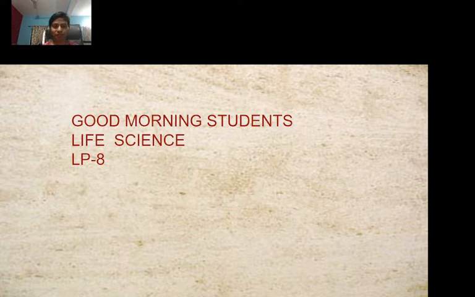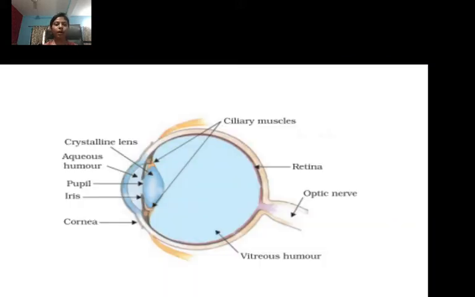Yes, good, Sneha. About the eye. Structure of the eye. Okay, about the iris we have read. How the iris controls the light by contracting and dilating the pupil. Very good. And we have studied the structure of the eye: the crystalline lens, aqueous humor, pupil, iris, cornea, ciliary muscles, retina, vitreous humor, all are there, right? This is the structure of our eye.